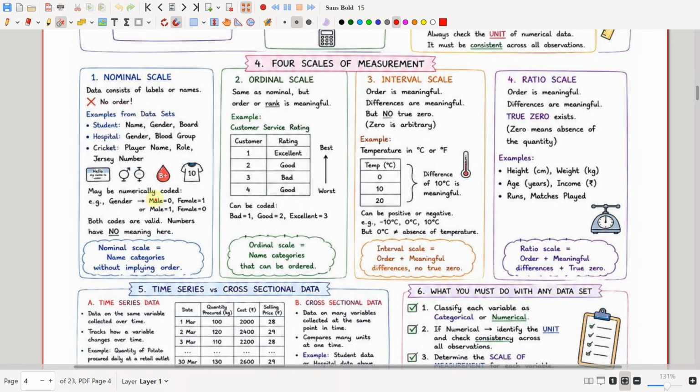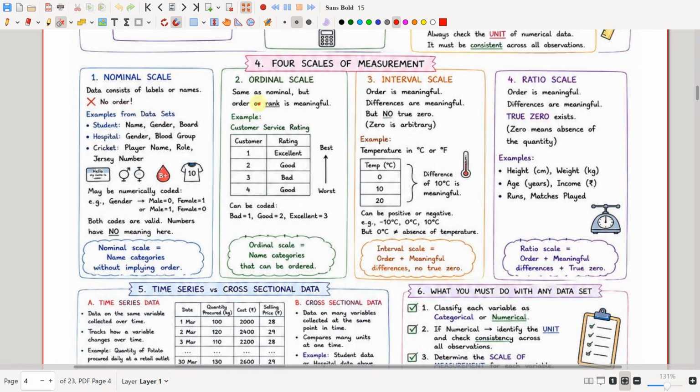So maybe when gender is numerically coded, we will be writing male is equal to 0, female is equal to 1, or male is equal to 1 or female is equal to 0. Both codes are valid. You have to check which of these two codes the question is using. So nominal scale is just the naming categories without implying order.